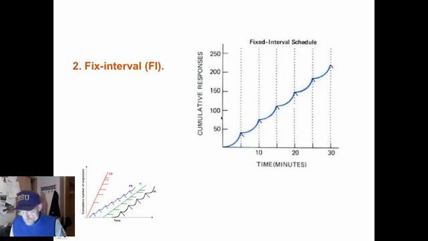Fixed interval: reinforcement is given after a specific time increment or interval. For example, a reward would be given after every 10 minutes if the behavior were present. So you see an increase of behavior right up until the reinforcement, and then kind of a dip in it, and then there it goes again, and so on. There is little persistence here once the reinforcement stops, and you can see it there compared to the other ones.